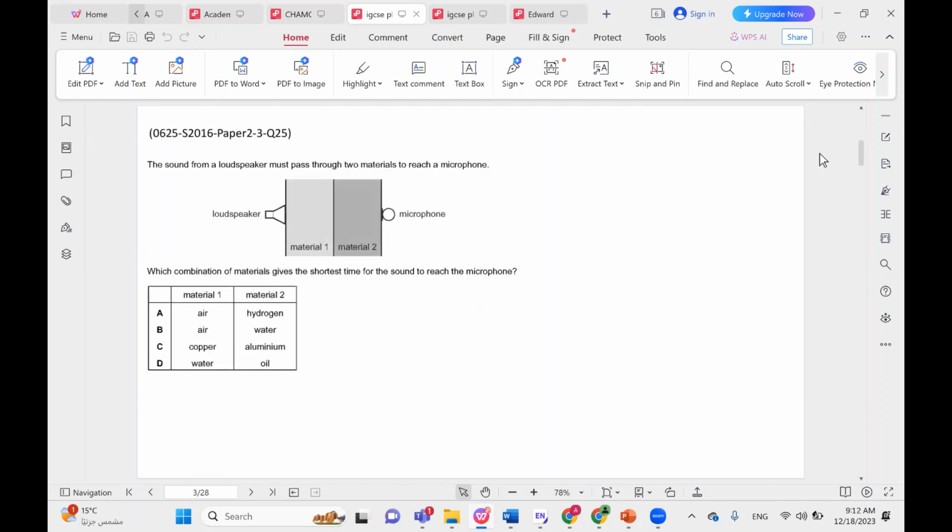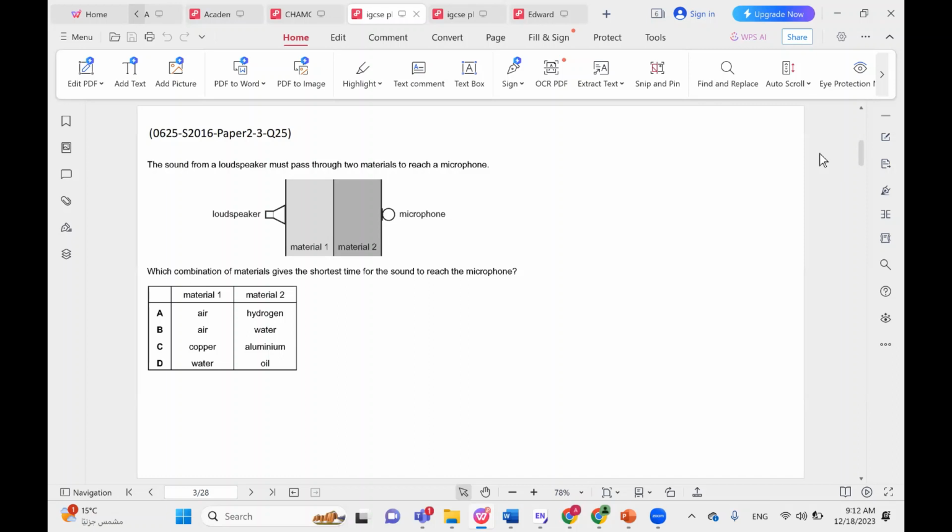The sound from a loudspeaker must pass through two materials to reach a microphone. Which combination of materials gives the shortest time for sound to reach the microphone? You should know that sound is capable of traveling through air or gases in general, water or liquids in general, and solids. But sound travels fastest in solids.